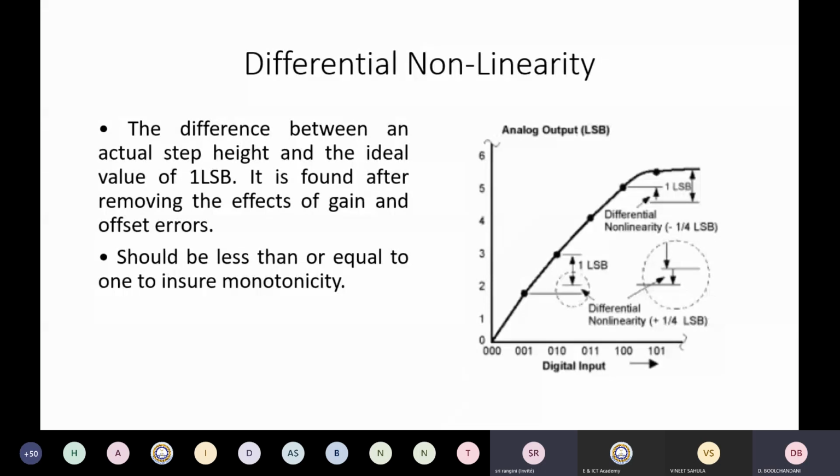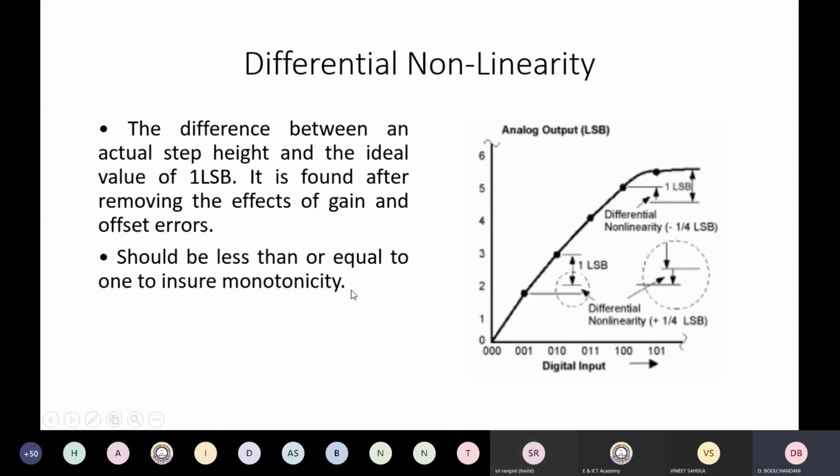You subtract this; this is the actual height, minus 1 LSB, you get -1/4 LSB. Whatever this differential nonlinearity is, it should be less than or equal to 1 LSB to ensure the monotonicity.